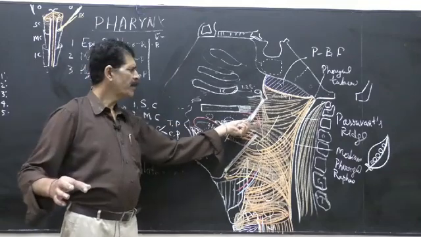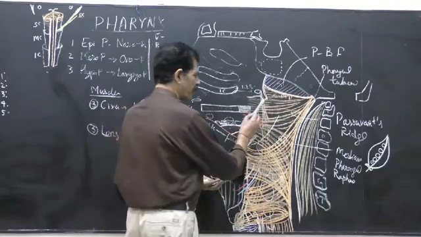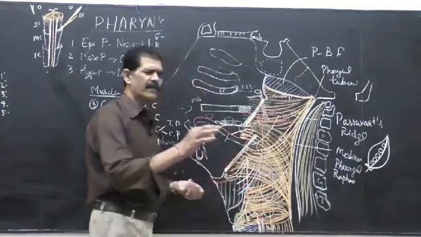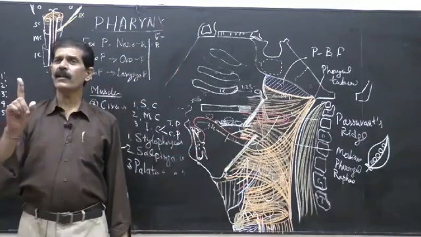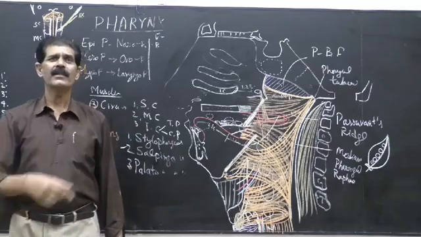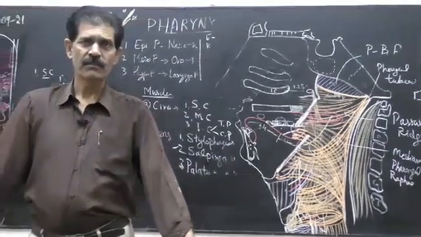The uvula becomes straight, and the uvula fits in the gap of the palatopharyngeus. Hence, not even a drop of water can go from the oral cavity into the nasal cavity.